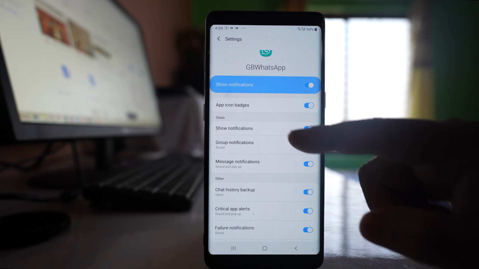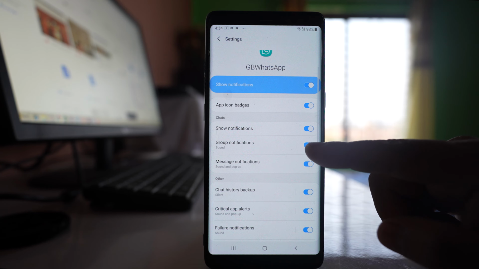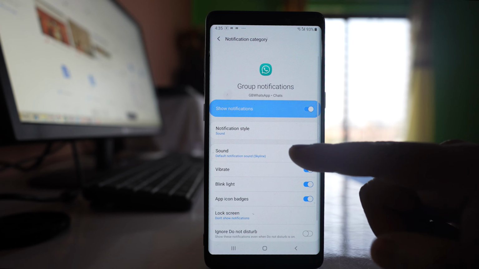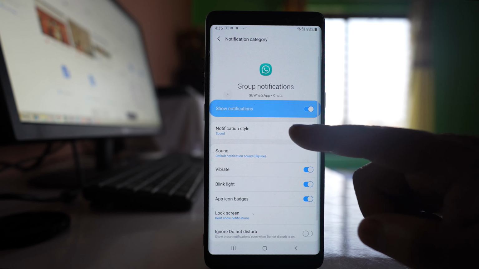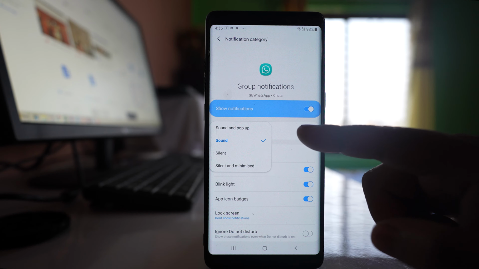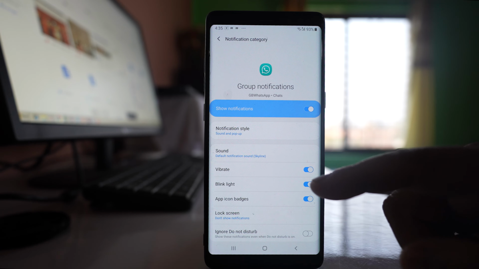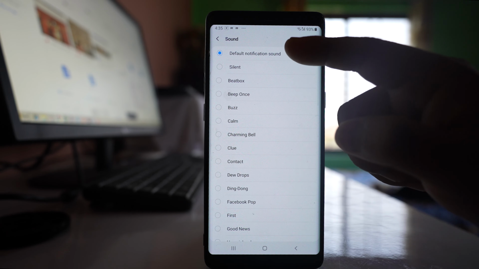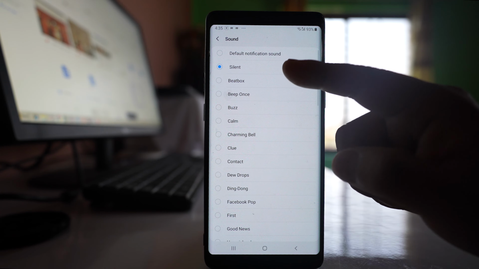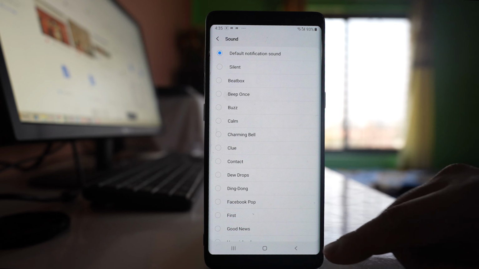And for chats, this show notifications also should be on. Now under this group notification, it should be on at first. Then you can go inside this group notification and make sure that this show notifications is on. For notification style, make sure that it is sound and pop-up, so that you will be able to hear the notification sound. You can go to this sound and you can select the default notification sound, or else if you want you can select any other sound, but you should not select this silent option.